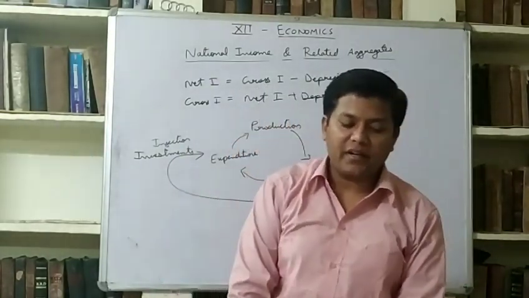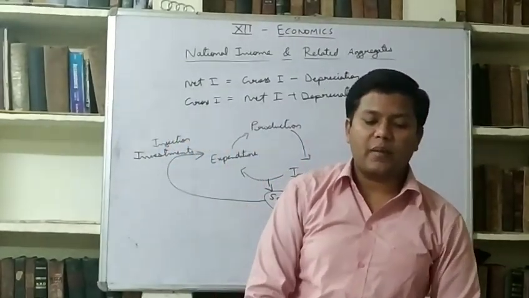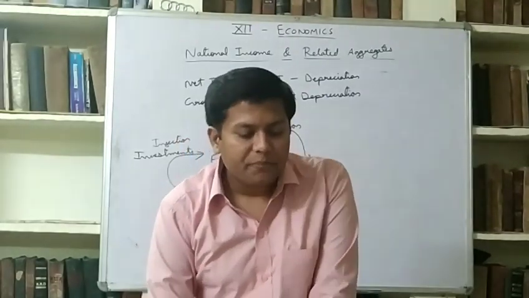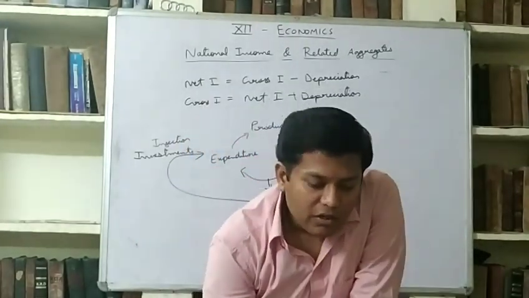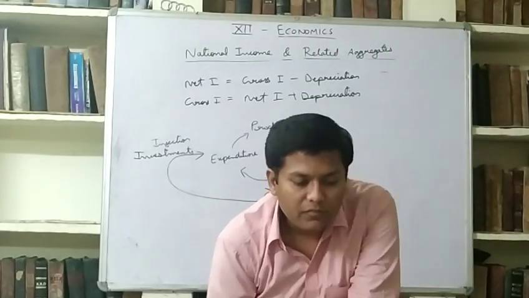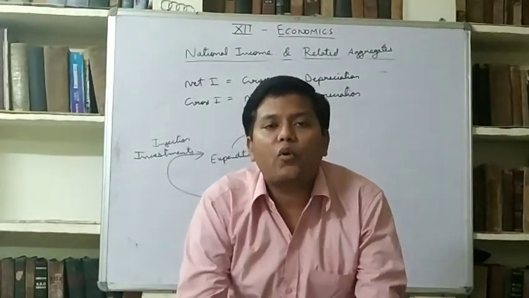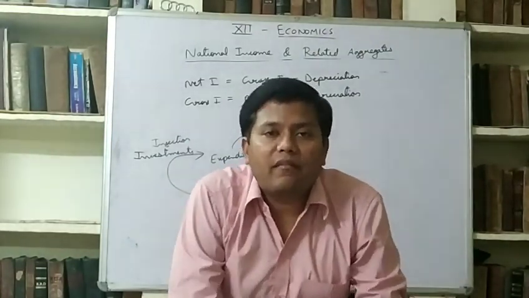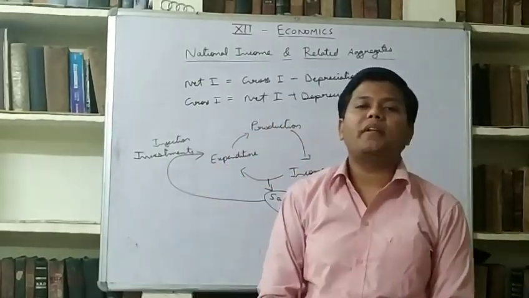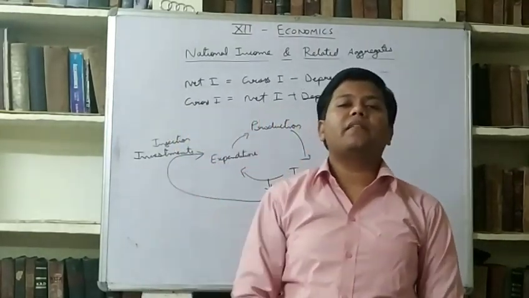It is the geographical territory where our government and our persons, goods and capital circulate freely, where we can go freely, where we can do business freely. Next comes the scope of economic territory. Why are we studying economic territory? Because with the help of economic territory we can find out our domestic income, because whatever income is generated in our economic territory is known as our domestic income, which we know by another name, that is GDP.